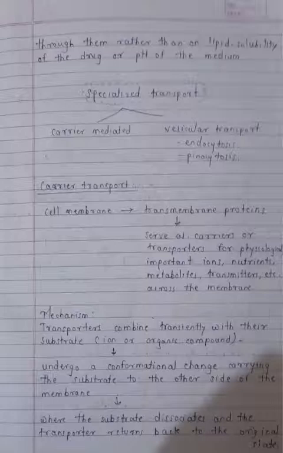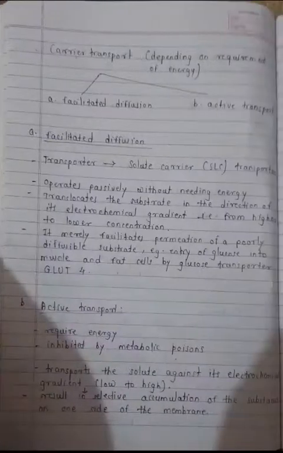Now the mechanism of carrier transport. Transporters combine transiently with their substrate and they undergo conformational change in their size, shape or form, carrying the substrate to the other side of the membrane, where the substrate dissociates and the transporter returns back to its original state. So this is the mechanism of carrier mediated transport.